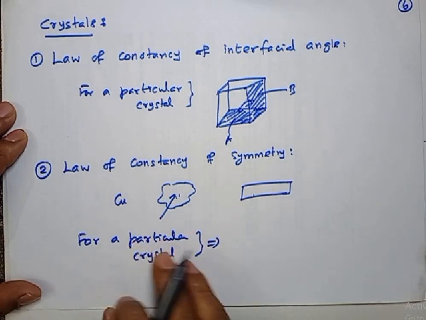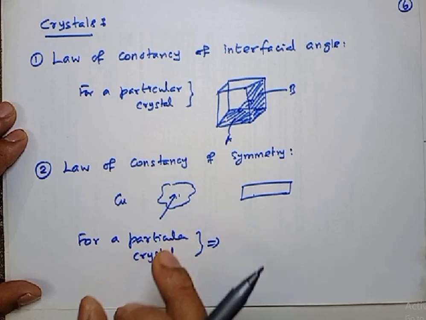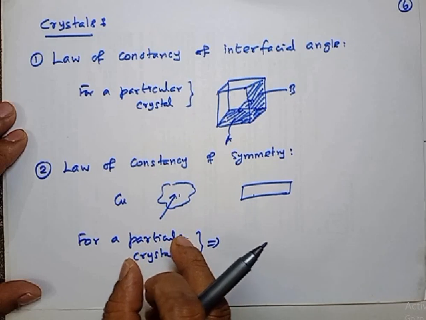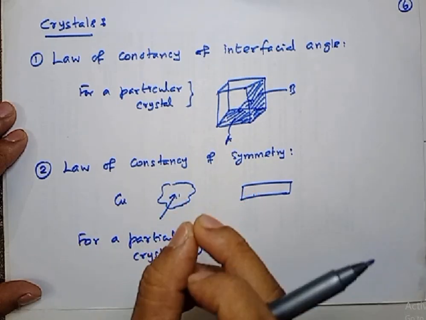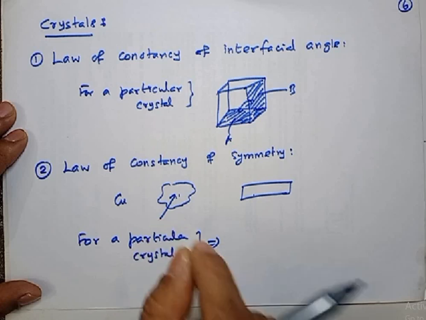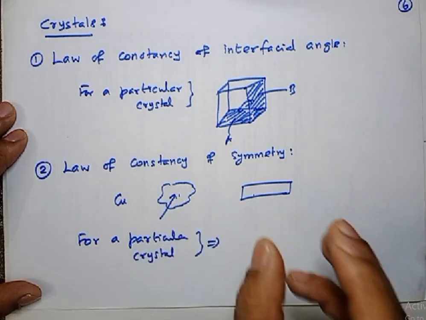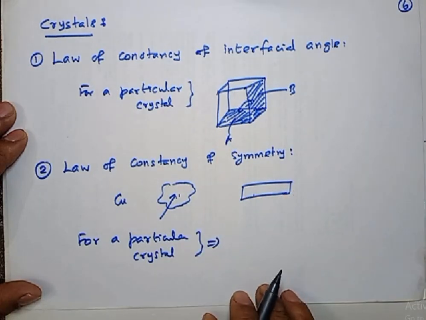Normally we look for symmetry not for the entire crystal, we observe symmetry for a unit cell. So you take the crystal, identify the unit cell, and for the unit cell, you try to identify what all the symmetry elements possible are.